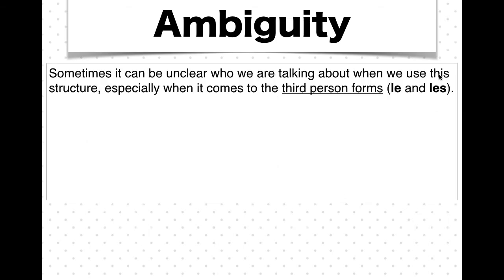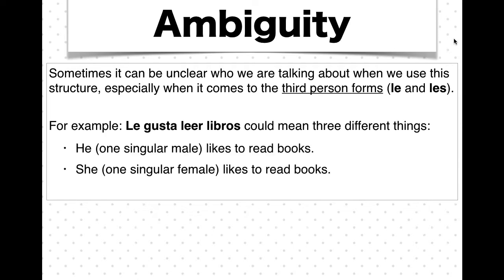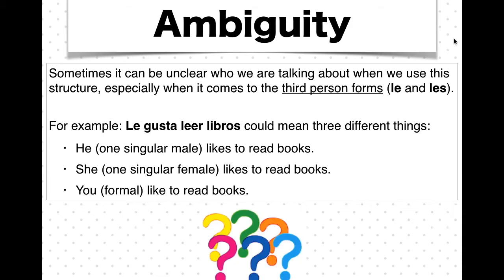Sometimes when we are using the structure gustar, it will become necessary to use this additional structure on top of it in order to avoid confusion within a conversation. This can be particularly necessary when we are using the third person forms, which are le and les. For example, le gusta leer libros could really mean three different things. We could be saying he likes to read books, she likes to read books, or you formally like to read books. Why is this the case?